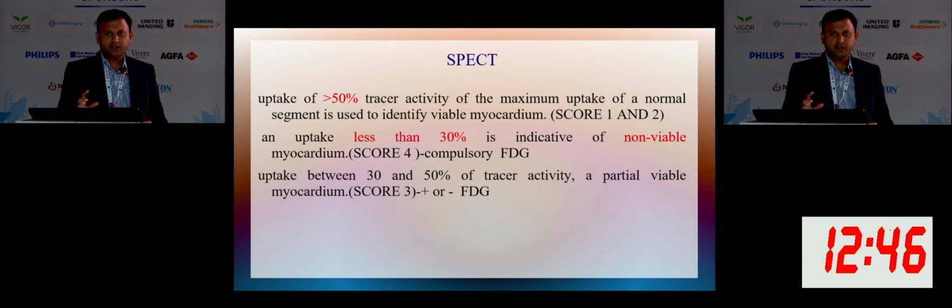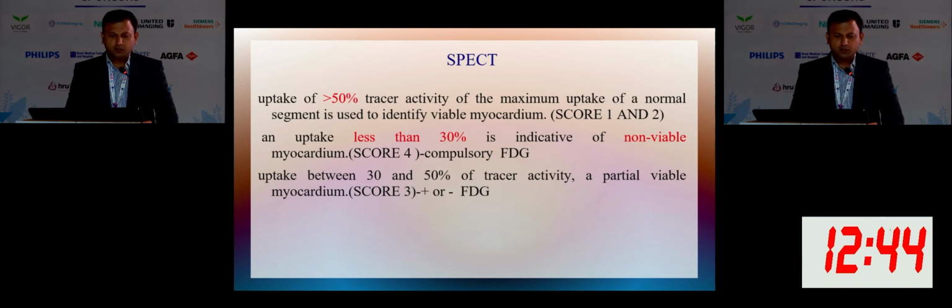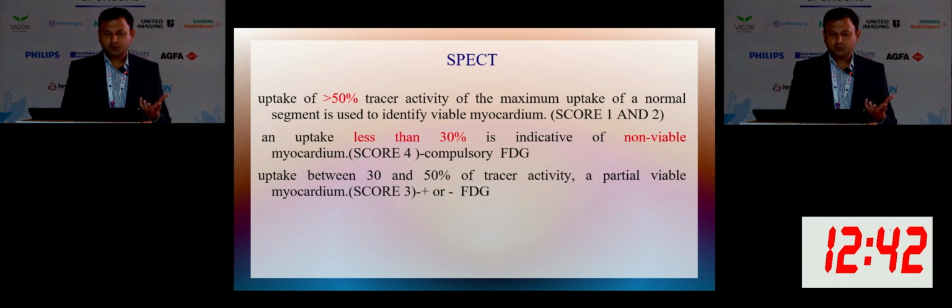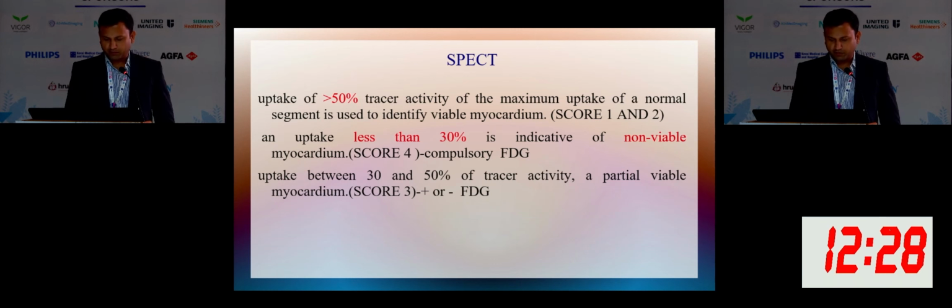So what is the criteria for viability with SPECT? If the uptake of the tracer is more than 50% of the maximum uptake of the normal segment, then it is called viable. That is score 1 and 2. Score 4, which is uptake less than 30% of the other normal areas of myocardium, is considered non-viable. So in those cases only we go for FDG.